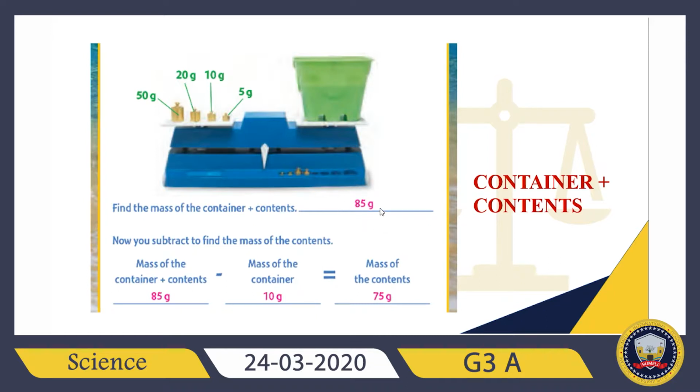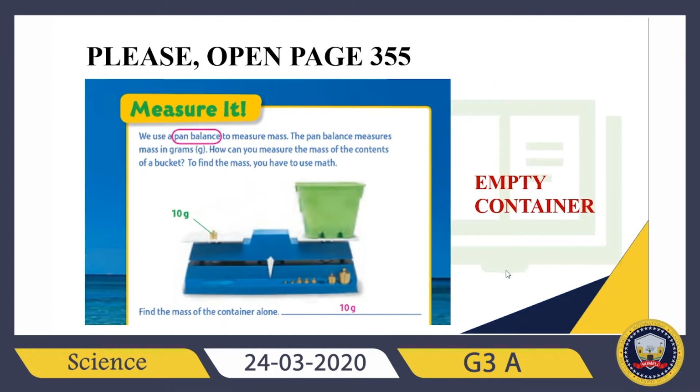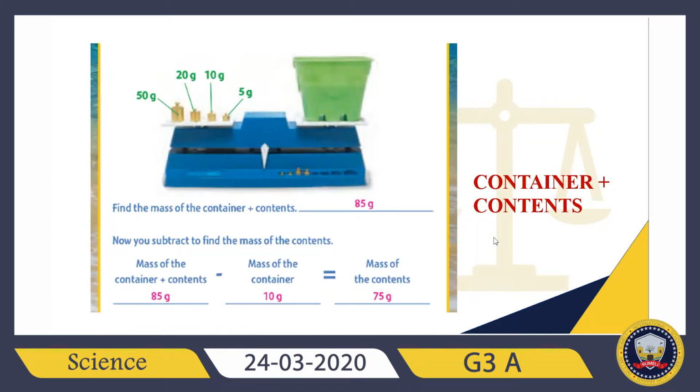85 grams. But remember, it was just asking for the mass of the contents of a bucket. It's not asking for the container plus contents. But in this one, I found container and contents. It's just asking for the contents. I know the mass of the container and contents together is 85 grams.